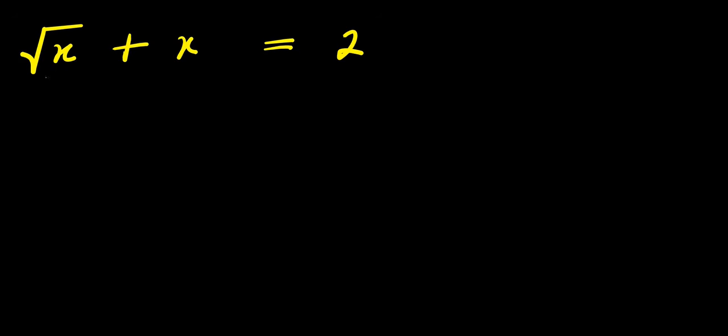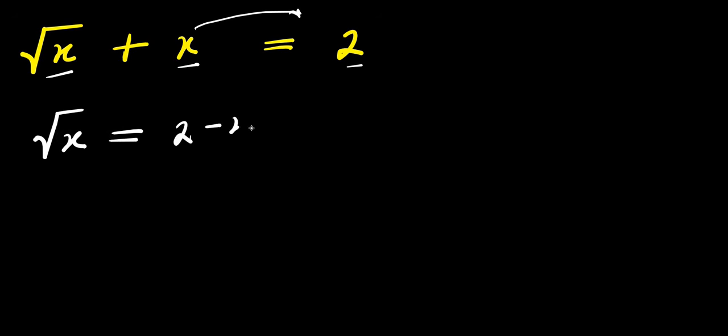Hello, how to solve square root of x plus x equals 2. Solving for all values of x that satisfy this equation. So I start by moving this x over here. That is, we have square root of x equals 2 minus x.